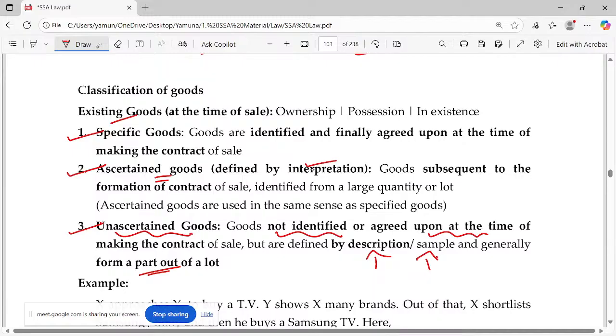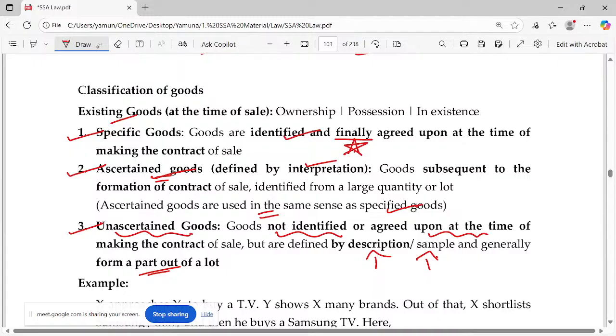Second, ascertained goods are defined by interpretation. This one has good sound, that one has a good screen, picture in picture, this one has a curvy screen, etc. Ascertained goods are used in the same sense as specified goods because once it is ascertained, it most probably will become specific goods, as you reach that stage when buying it. Specific goods are identified and finally, please highlight this word.